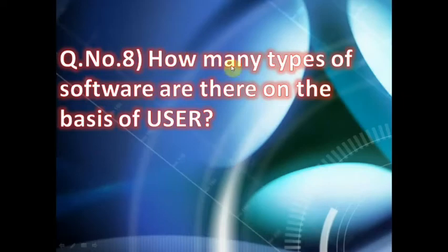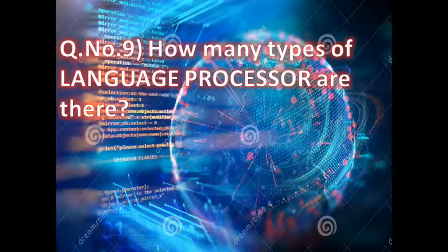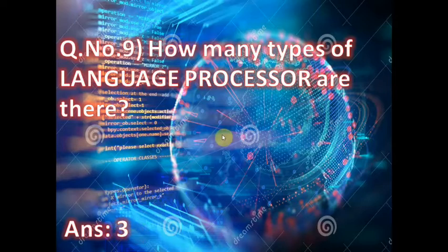Now question number 8, how many types of operating system are there on the basis of user? The correct answer is 2 types: single user OS and multi-user operating system. Now next question number 9, how many types of language processor are there? There are 3 types of language processor. The correct answer is 3 types: assembler, interpreter, and compiler.